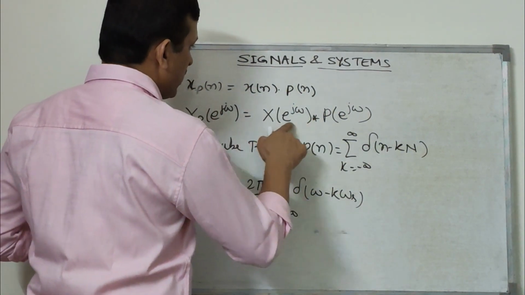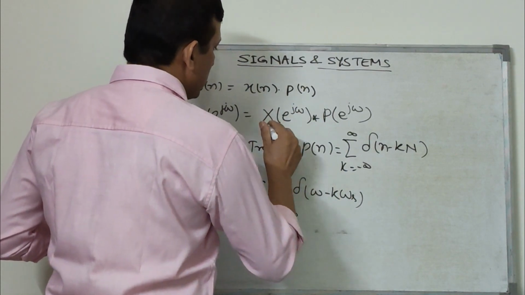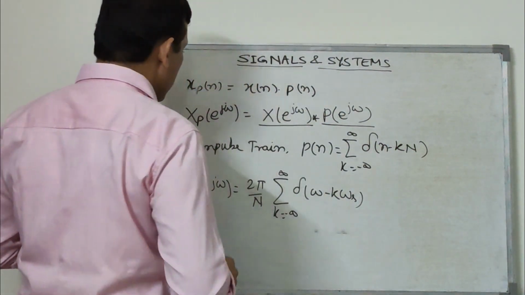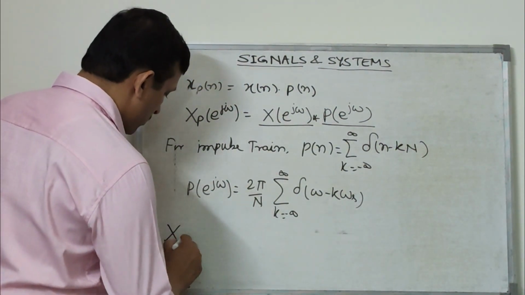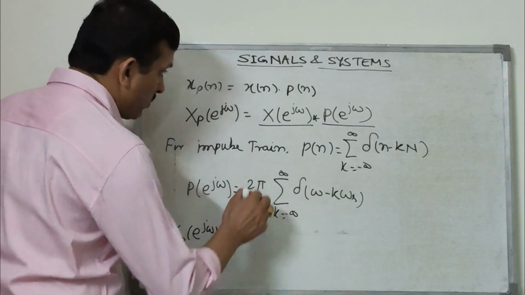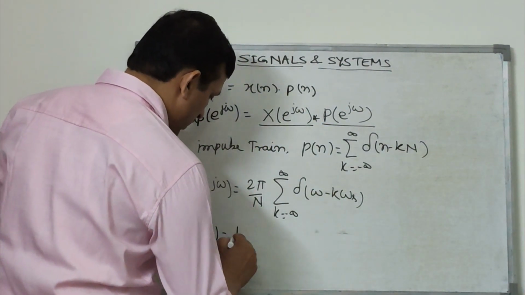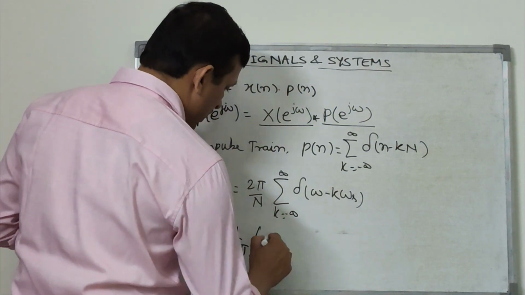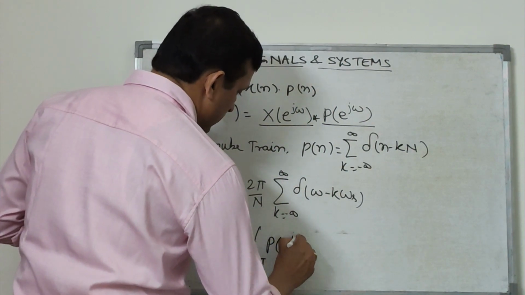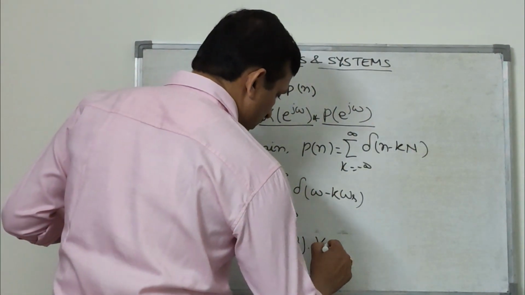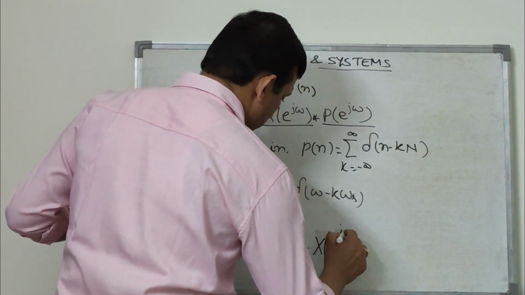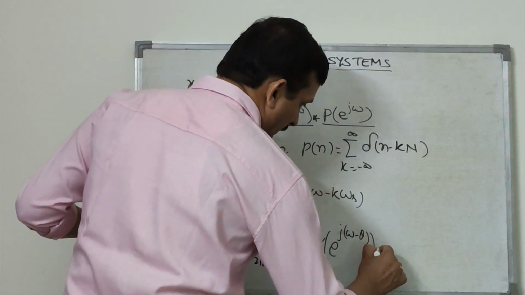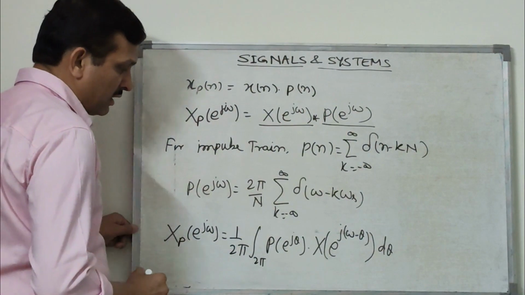Similarly, we can write X_p e to the power j omega, because this signal is X e to the power j omega. This is the Fourier transform of the signal, and this is the Fourier transform of the train of impulses, so they are getting convolved. X_p e to the power j omega will be this convolution, so we use the convolution formula: 1 upon 2 pi, integral over 2 pi, P e to the power j theta, and X e to the power j (omega minus theta) d theta.